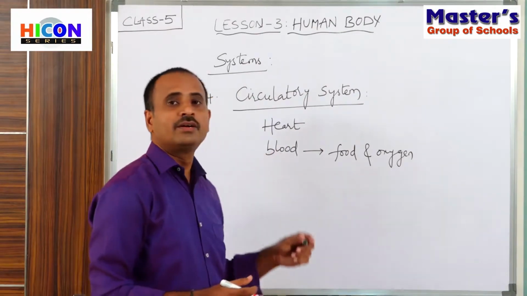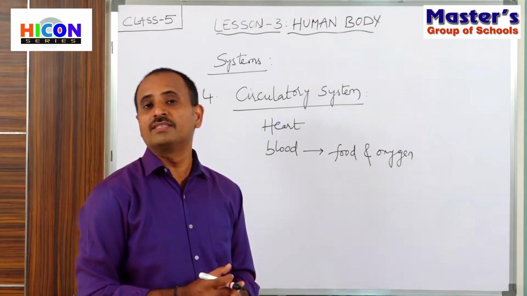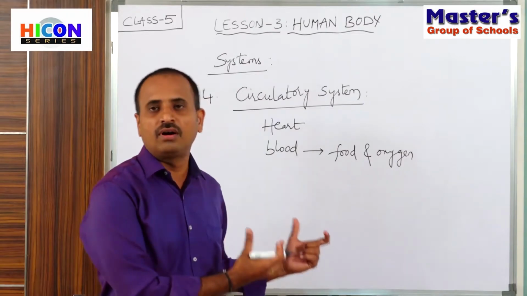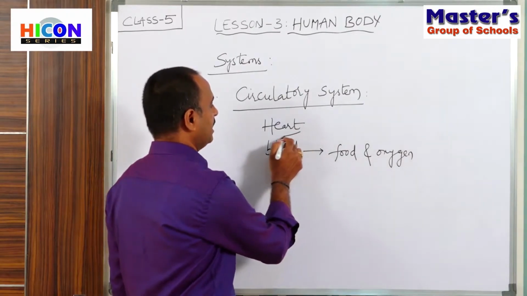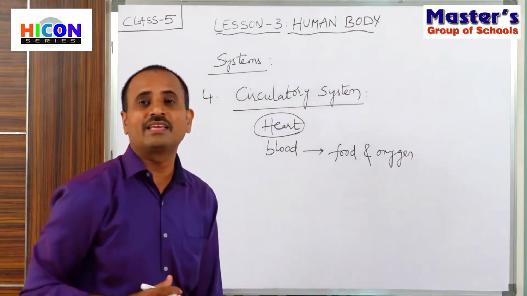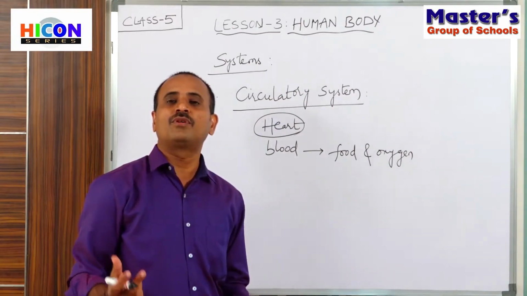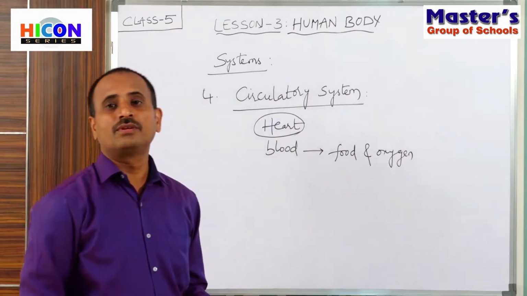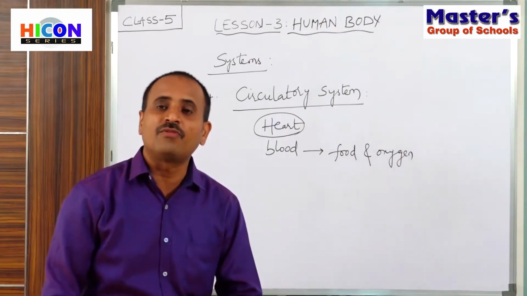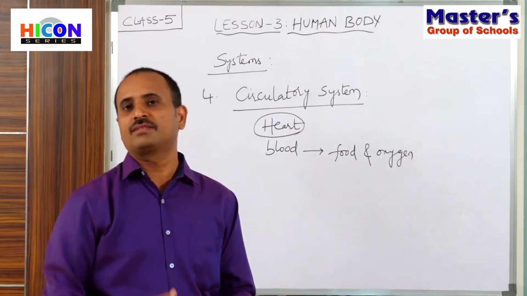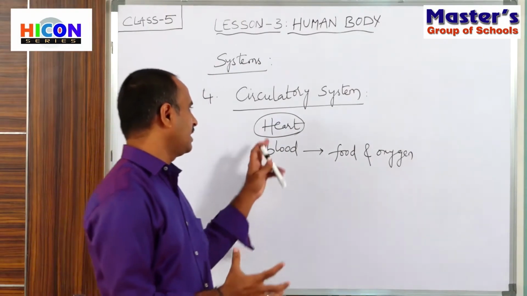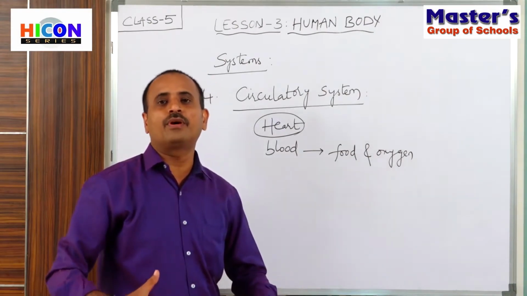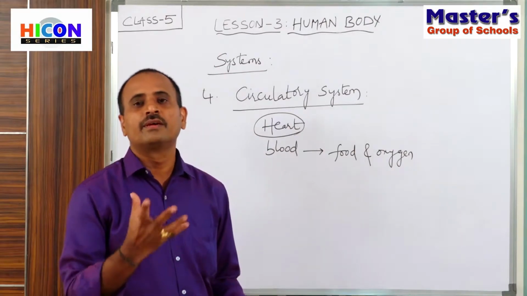How does the blood flow to every part of our body? It flows because of the heart. Here the heart acts like a pump, like a motor. Children, every house has a water motor. If we switch on the motor, it pumps the water to the tank on our terrace. In this way, the heart acts as a pump and pumps the blood to every body part, even to the brain.